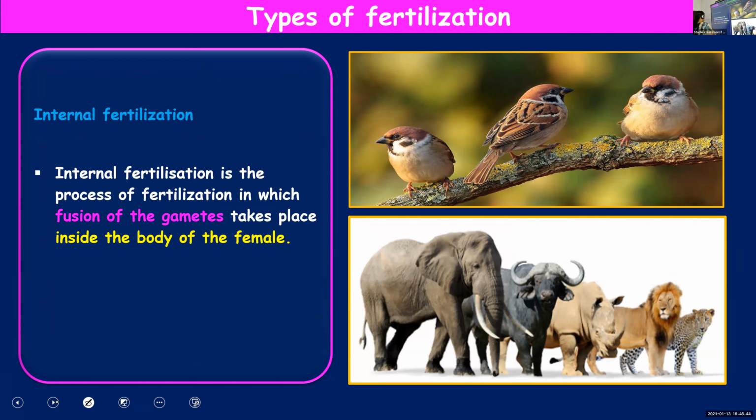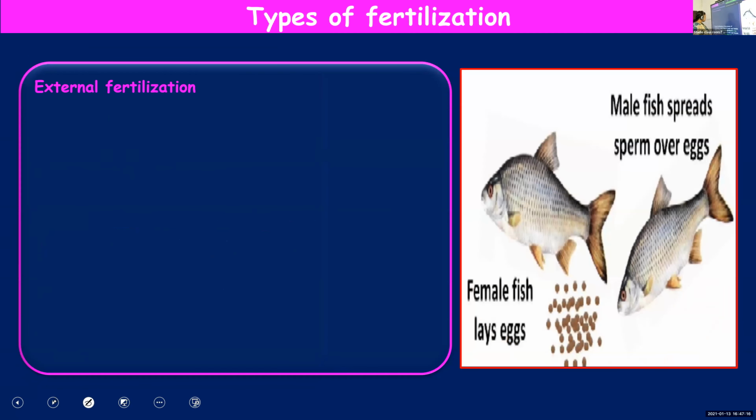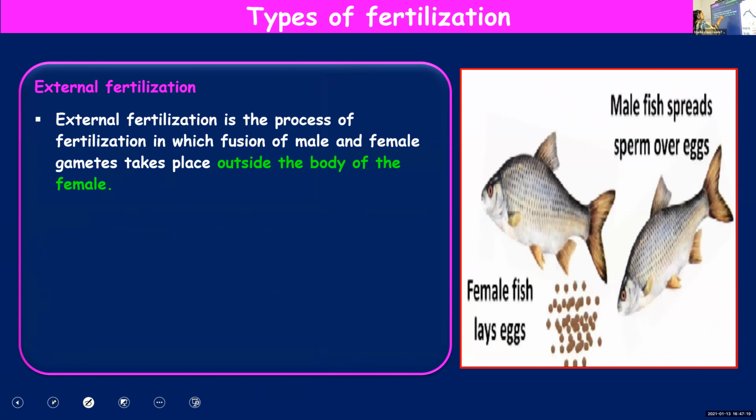Internal fertilization means here the fusion of gametes is taking place inside the body of the female. Example, human beings, cows, dogs, birds. In all these animals, fusion of sperm and egg takes place inside the body of the female. Can you show the last slide? I'll repeat, I'll show it.